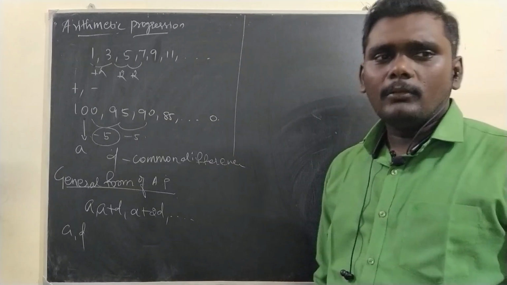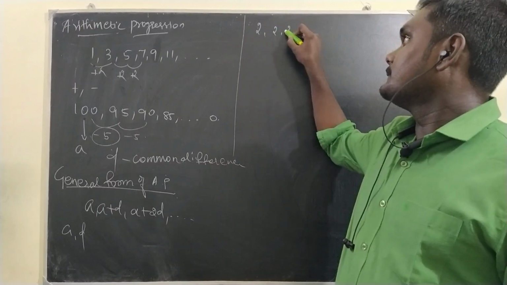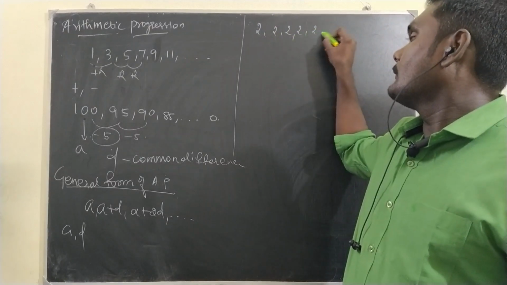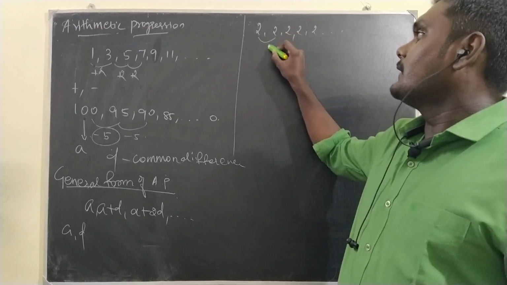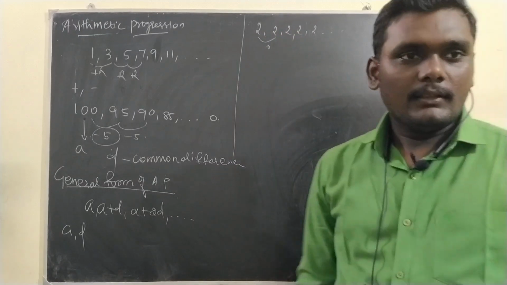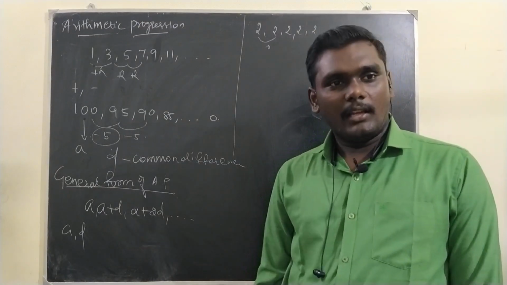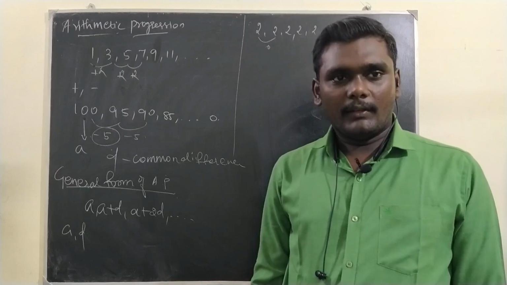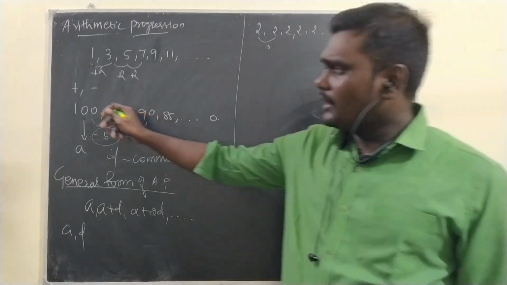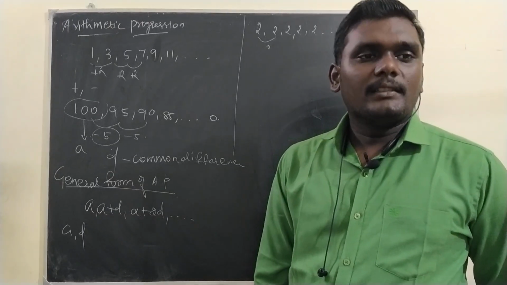If it is 0, then how will the sequence look like? See, look at this sequence. What is the difference between these? 0. Okay, the common difference can be 0 as well. Got it? So, what is arithmetic progression? A, D, everything we have seen. Now, how do you call each number? First term.